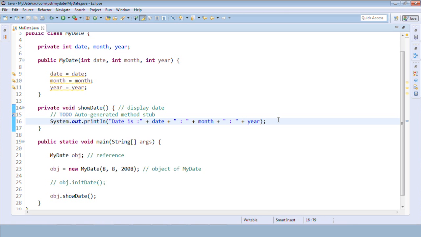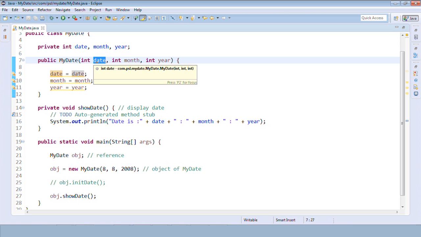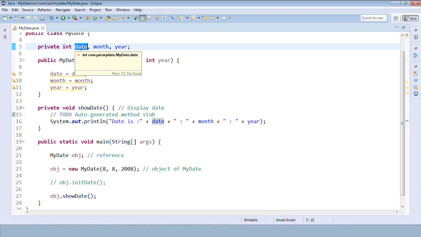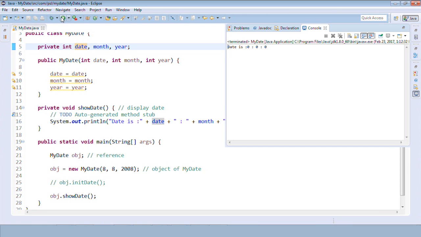I just made one simple change, that is I have made the local variable names the same as the class variable names. Will it work now? This will not work. This will not give the output which we expect. It will say 000. Can you see, if I run this, it is saying date is 000.